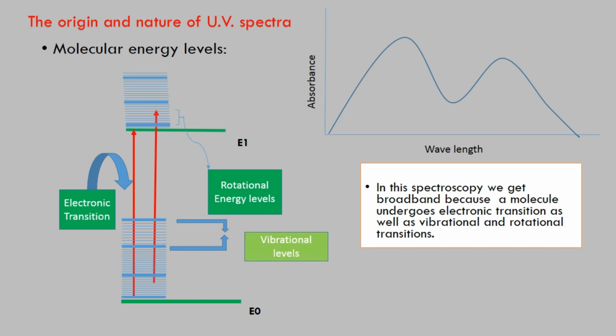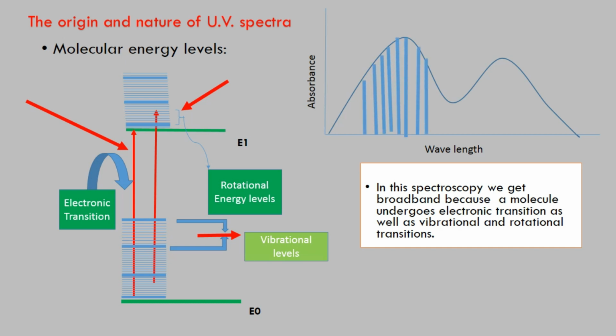Here you can see that rotational levels have a very small energy gap, so for the transition they require very little energy. But for vibrational transitions we require more energy compared to rotational, because the energy gap is larger. After that, we find the very large gap between the electronic levels, and those are superimposed with the vibrational as well as rotational levels. So here we can understand why we get a broadband in the UV visible spectra of a molecule.